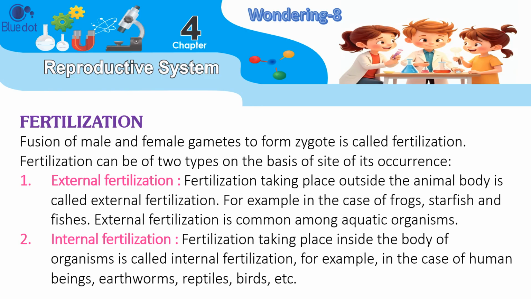For example, in the case of frogs, starfish and fishes. External fertilization is common among aquatic organisms. 2. Internal fertilization. Fertilization taking place inside the body of organisms is called internal fertilization. For example, in the case of human beings, earthworms, reptiles, birds, etc.